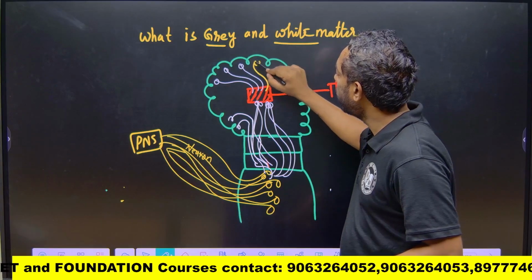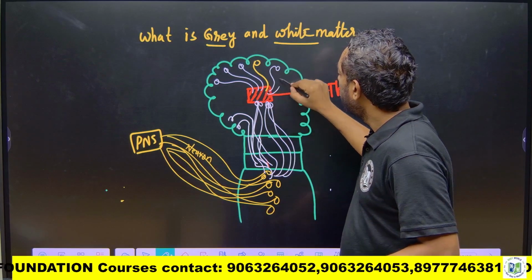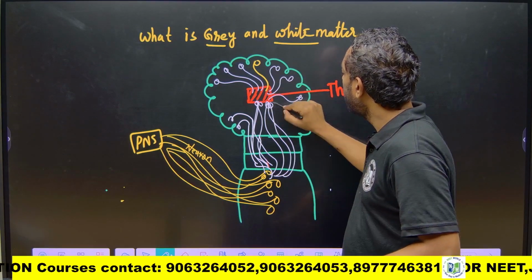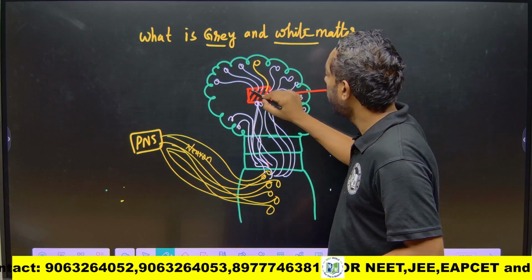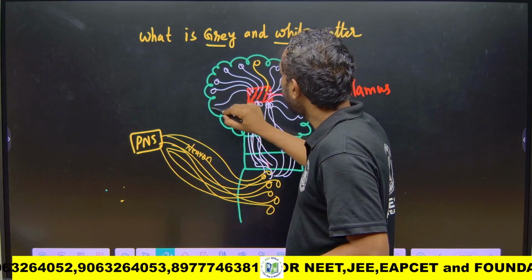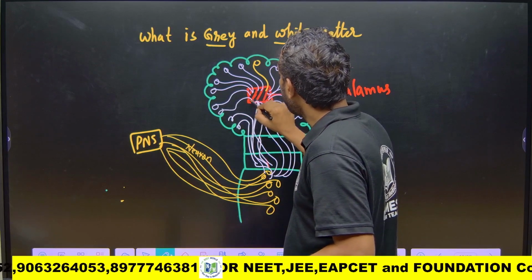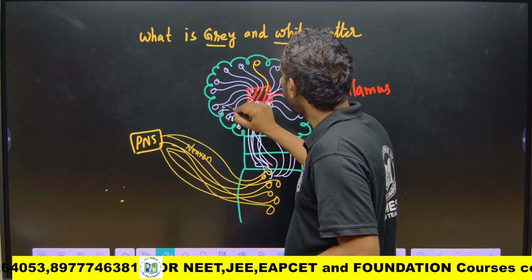The cerebrum has certain parts, four parts based on their function, and these signals carry forward to the cerebral cortex and the cerebral medulla.